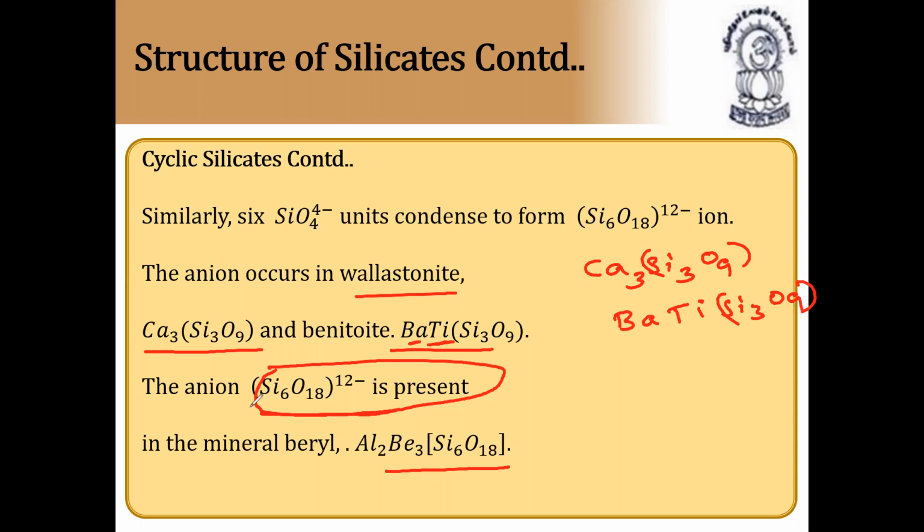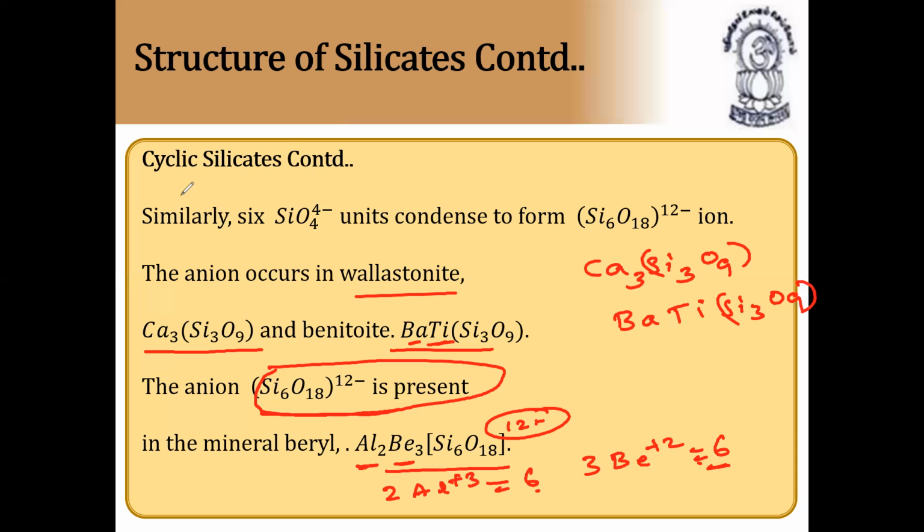And this is the anion present in the mineral beryl. It is nothing but Si6O18 12-. The charge you have to remember, 12-. If you don't remember the charge, there are 2 aluminums and 3 berylliums. 2 aluminums means 2 Al 3+, equal to 6. And 3 berylliums means 3 Be 2+, equal to again 6. So 6 plus 6, 12. So 12 positive, definitely this should be negative to become a neutral compound. So like this, if you can understand, it will be better.